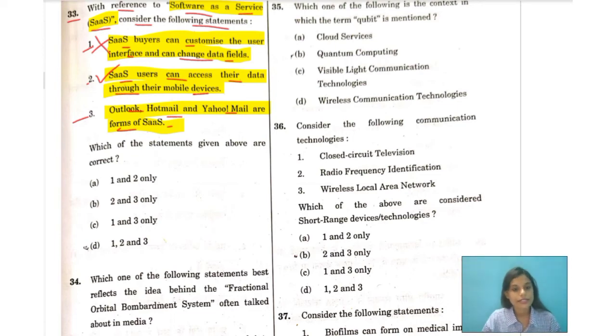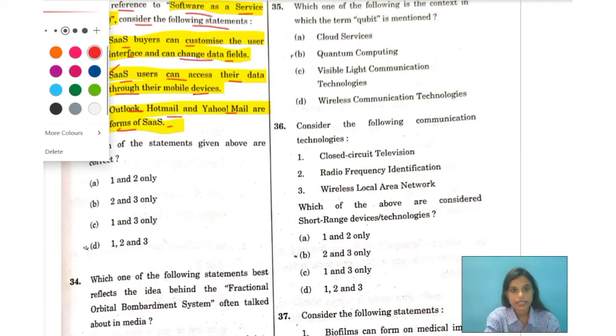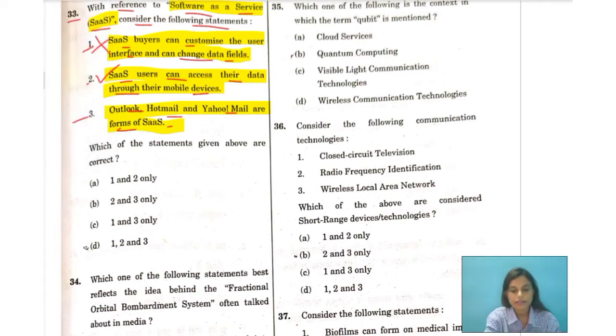With these services, you log into your account over the internet, often from a web browser, and the email software is located on the service provider's network, and your messages are stored there as well. You can access your email and stored messages from a web browser on any computer or any internet-connected device. So, we can say statement number 3 is definitely correct, because all these come under forms of SaaS.